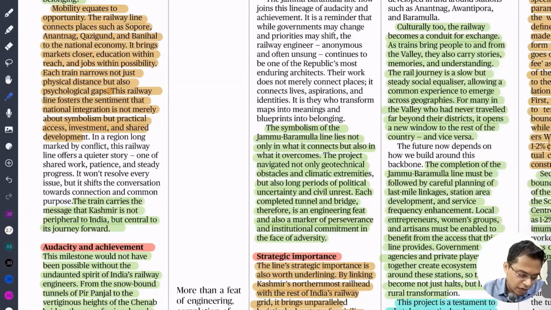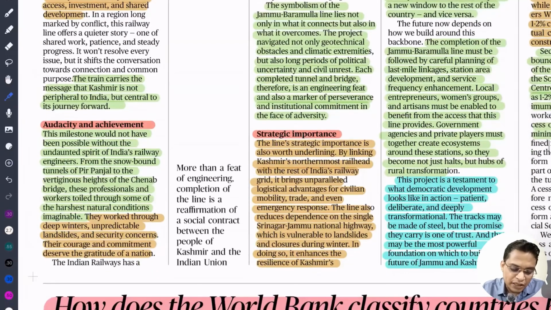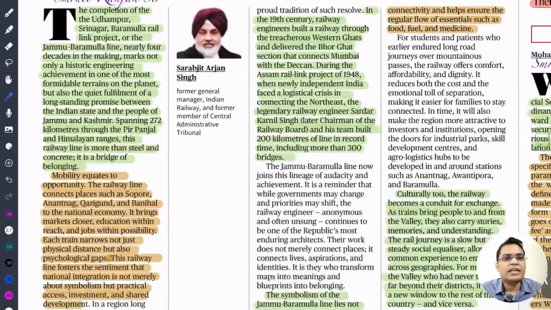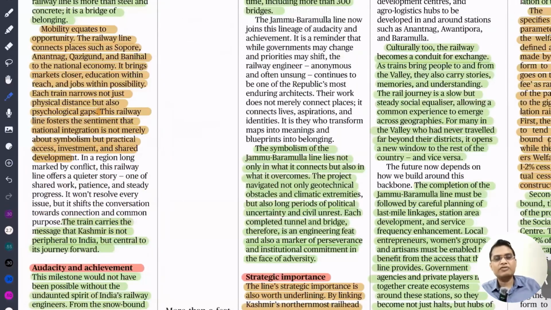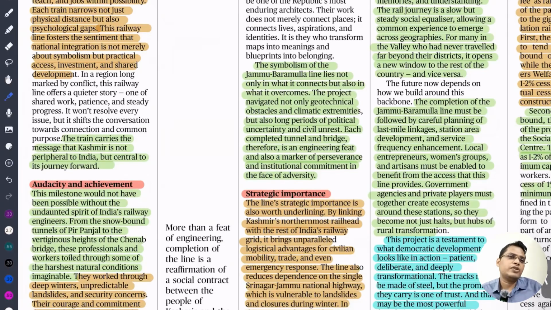So here it is talking about how we constructed the Chenab bridge despite having all these challenges. Even in the past we have constructed railway lines in the Western Ghats, which pass through challenging terrain. We have constructed in the northeast also. So here we can understand one thing: despite all these challenges, we have to ensure proper connectivity to every nook and corner of the country for proper development and to prevent any left-wing extremism or security threat. While if we are providing good connectivity, it is also increasing togetherness, people's sense of belongingness. Okay, so that is what we can understand from this article.